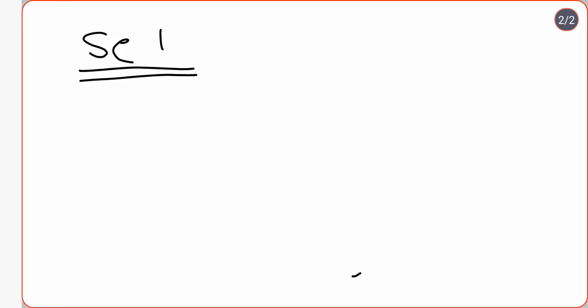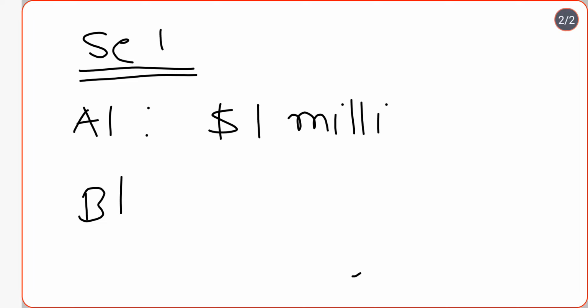Now if I go to the paradox, suppose we have two scenarios. At first, scenario 1, where you have two options, option A1 and option B1. In option A1, you will get a guaranteed $1 million, 100% sure, no chance of losing.